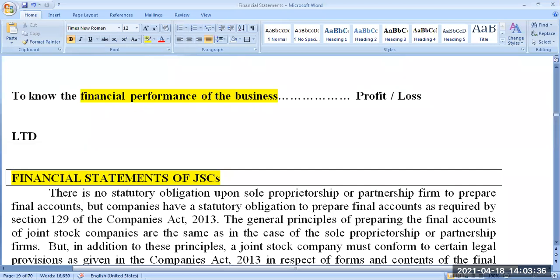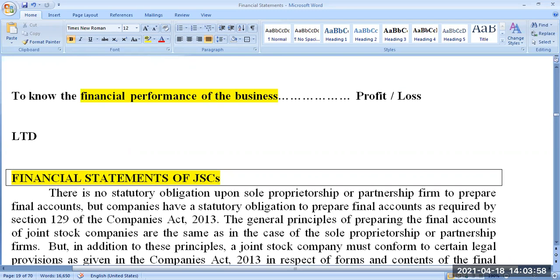Why? In corporate form of business organizations, the ownership is separated from the management. Owners are different and managers are different. The board of directors regularly manage the business, whereas the company is owned by several shareholders who are scattered throughout the world.